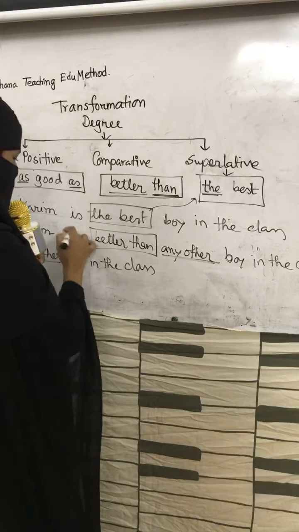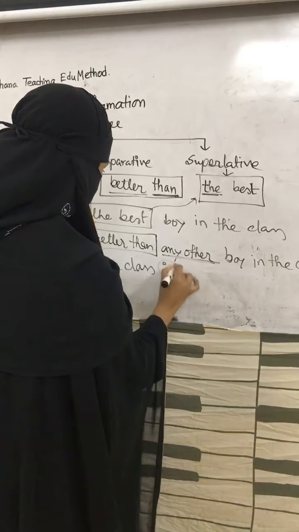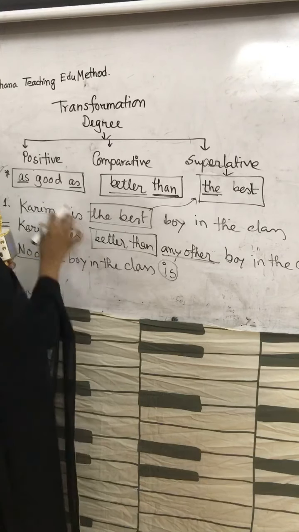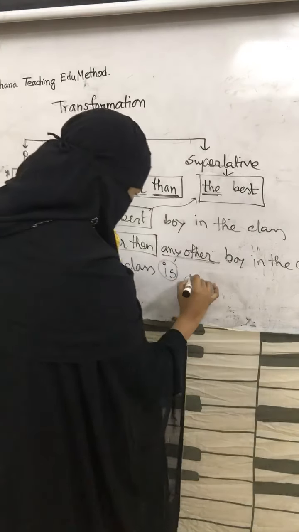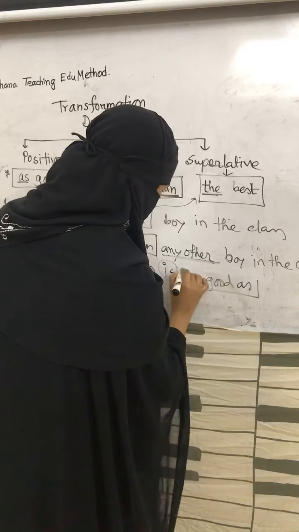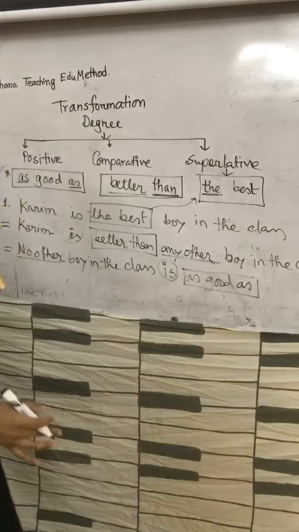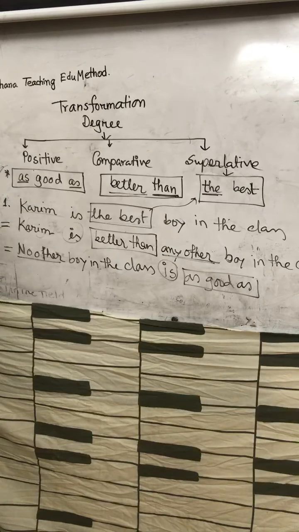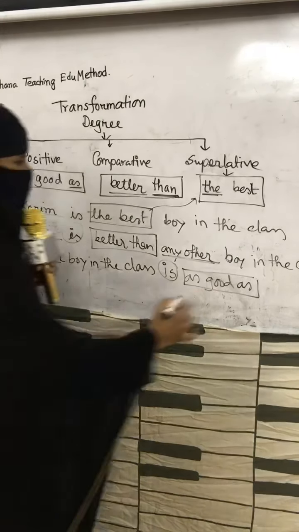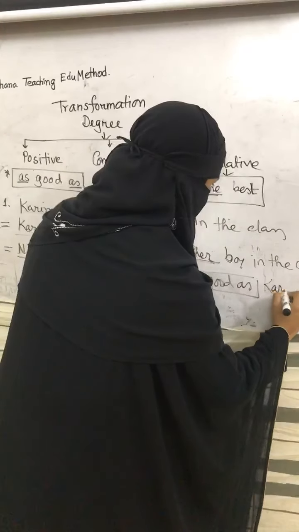Then verb is. Now change the degree, the best, better than, and now as good as. No other boy in the class is as good as, and the last one, that is subject. Now query.